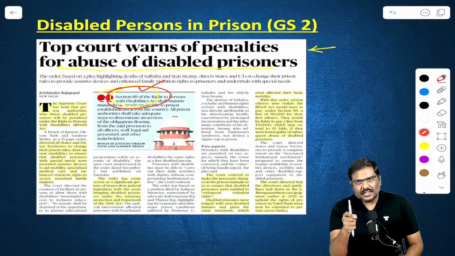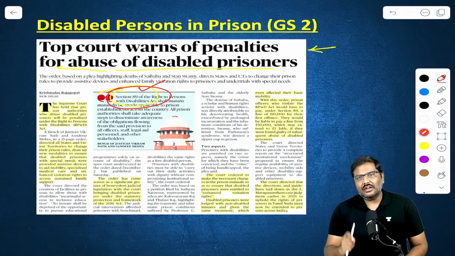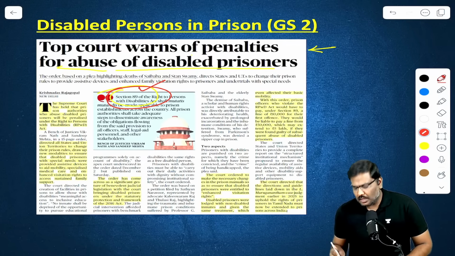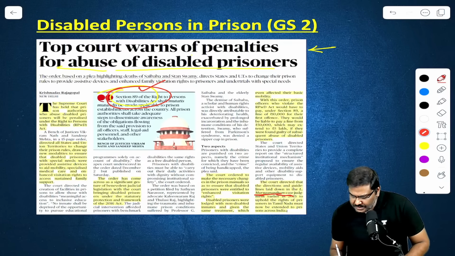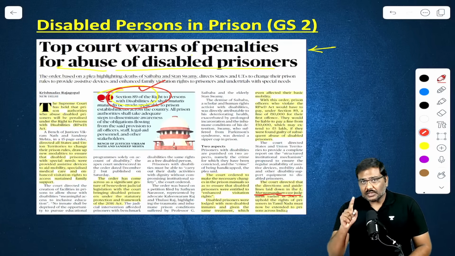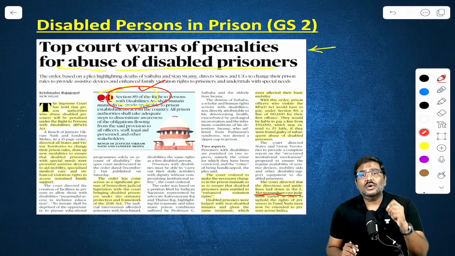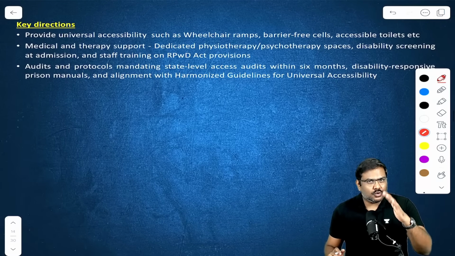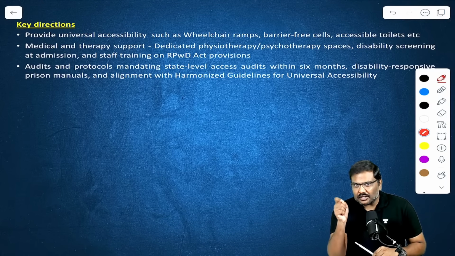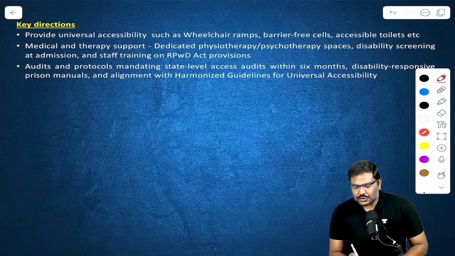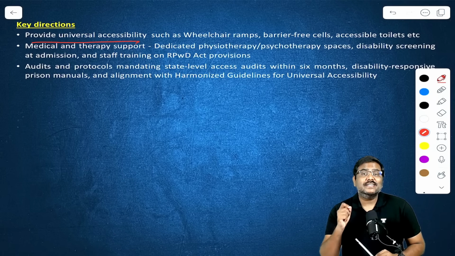Now, against this, in the month of June 2025, there was a judgment or an order issued by the Supreme Court of India. The name of the judgment is L. Muruganathan versus the State of Tamil Nadu. Remember this. In that order, what did the Supreme Court direct the State of Tamil Nadu to do? The state was directed to provide universal accessibility.